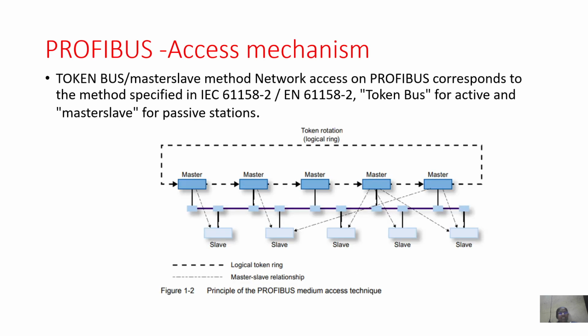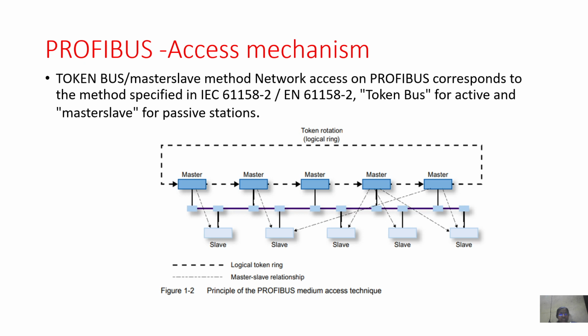Profibus access mechanism: mainly the token bus and master slave method for network access in Profibus, as specified by the standard IEC 61158. There is a token bus for the active nodes in the Profibus and master slave communication for the passive nodes in the Profibus. You can see this in this diagram.